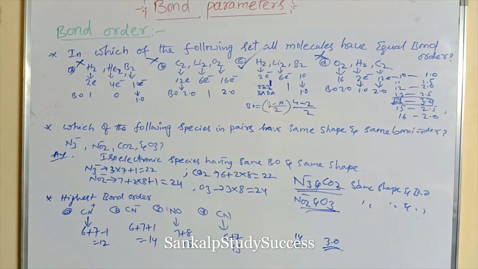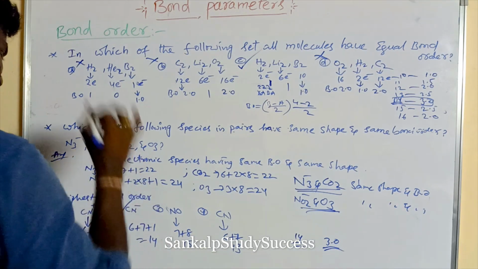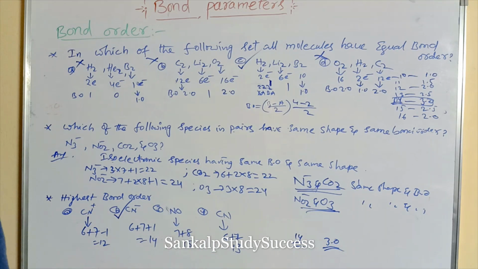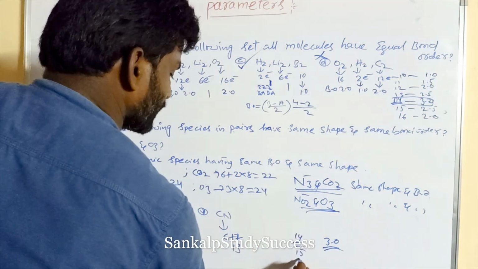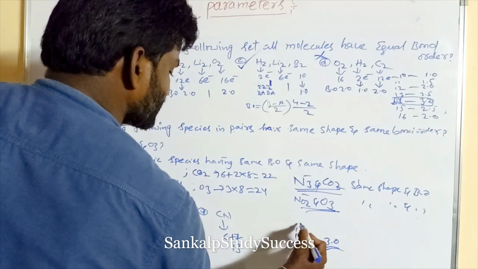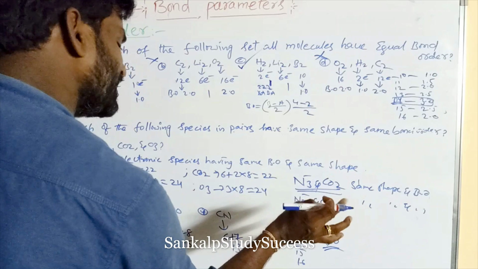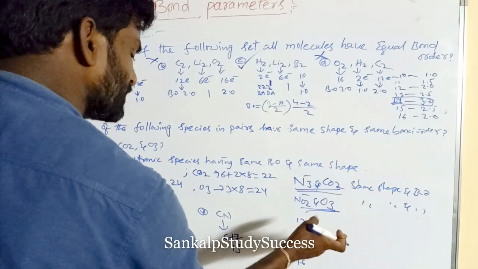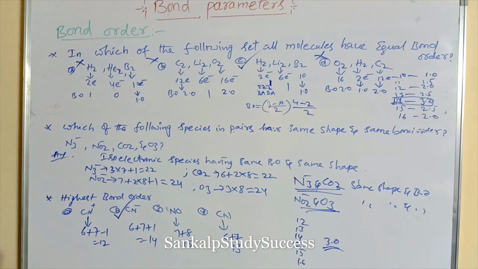So the species with 14 electrons has the highest bond order, CN minus. Above 14 or below 14, its bond order is reduced by 0.5 each step, so below 3. So the answer is CN minus. I hope this is clear to everyone.